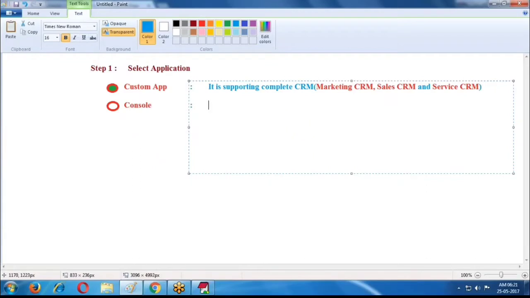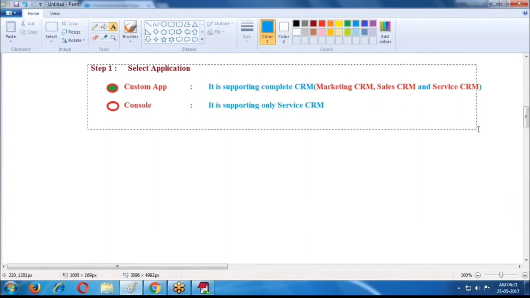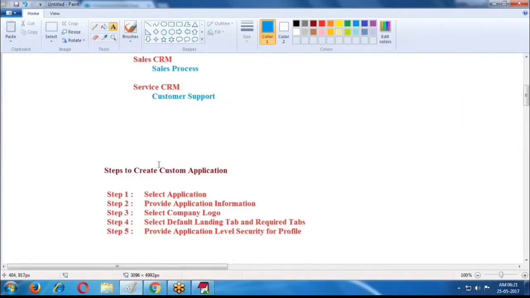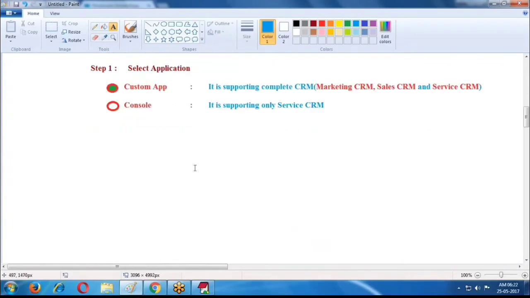If I select console, it is supporting only service CRM. So it is better to select custom application, then we get complete CRM functionality. This is the first step, the application type. What type of application you are creating, whether it is a complete CRM or only service CRM, for that you select the application type.